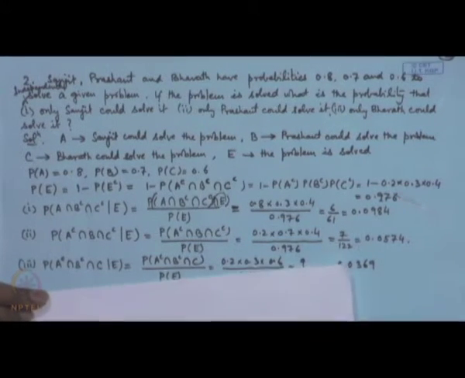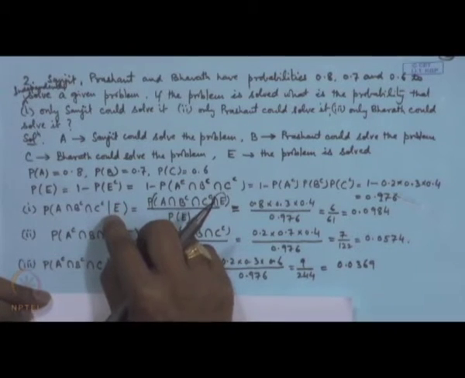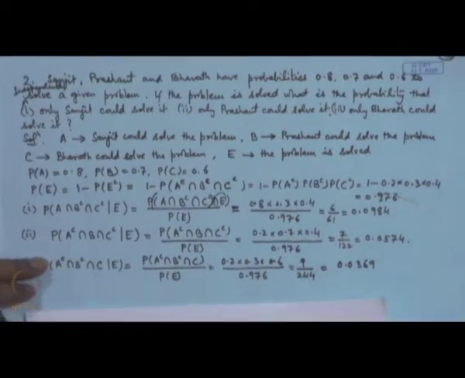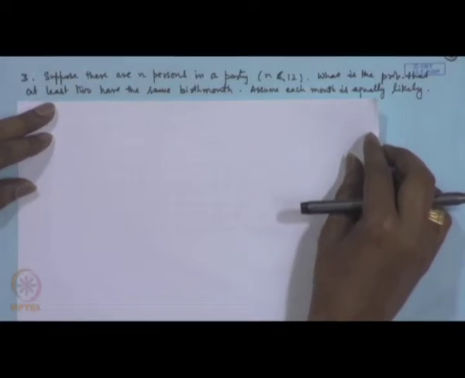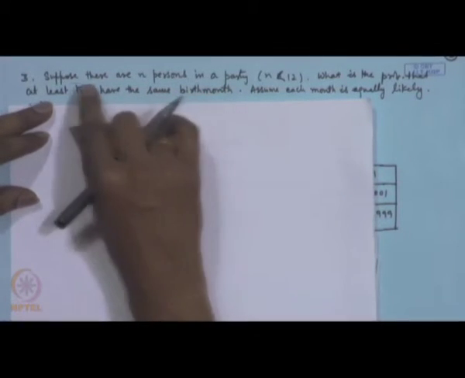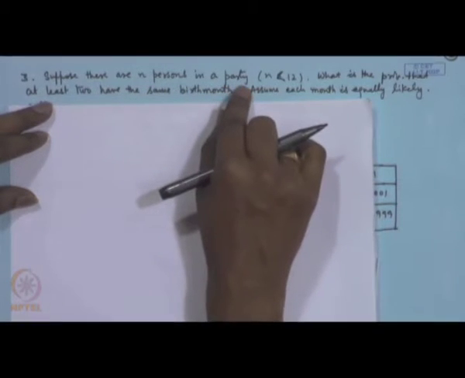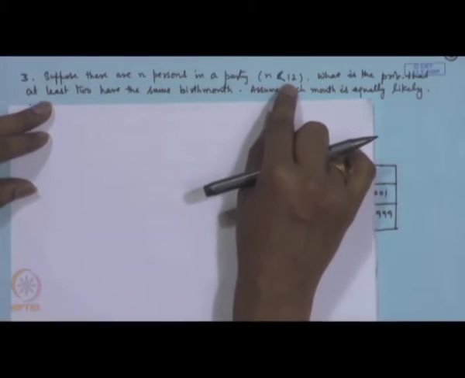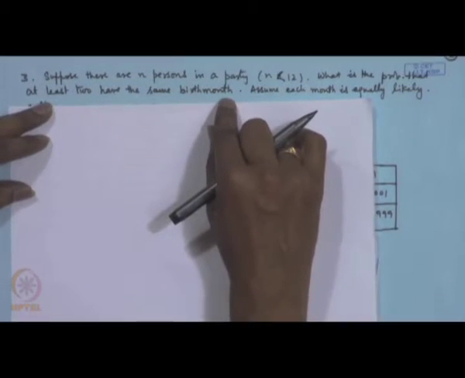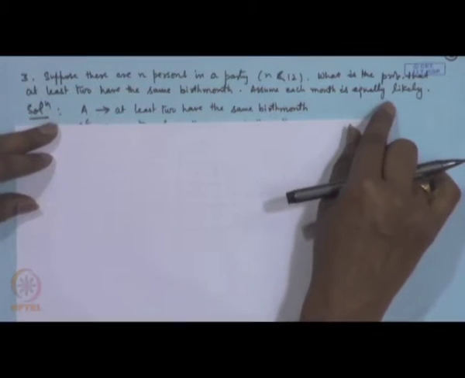So, this is an application of the concept of conditional probability as well as the concept of independence that we have used here. Now, let me take another simple problem here. Now, this is one of the famous problems which is called birthday problem. Here we are looking at a modification of that same problem. Suppose there are n persons in a party and I am assuming the number of persons is less than 12. What is the probability that at least 2 have the same birth month? Assume that each month is equally likely.